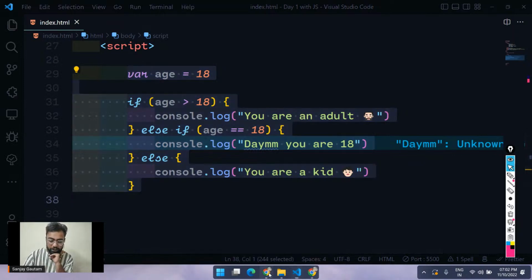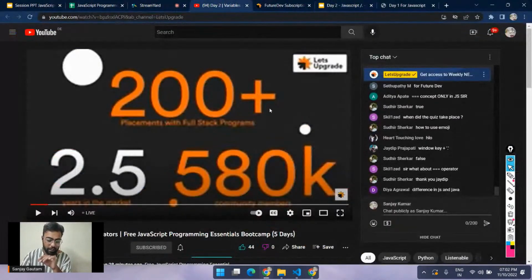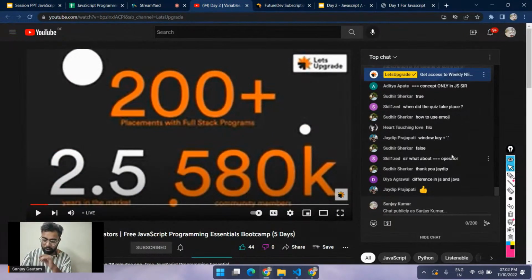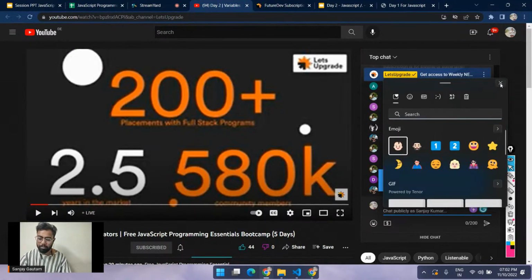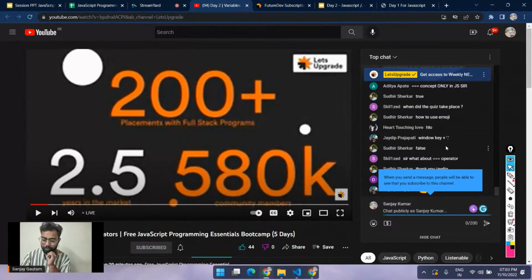Now let me just go through the chat and see if you still have any doubts. If you have any doubts, you can ask me. How to use the emoji? Using emoji is very easy. Just go anywhere, press Windows and the dot. So you will get this thing. Yeah, press Windows and the dot.